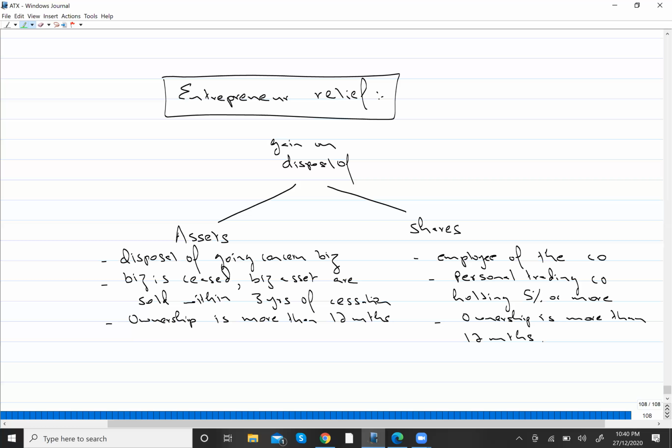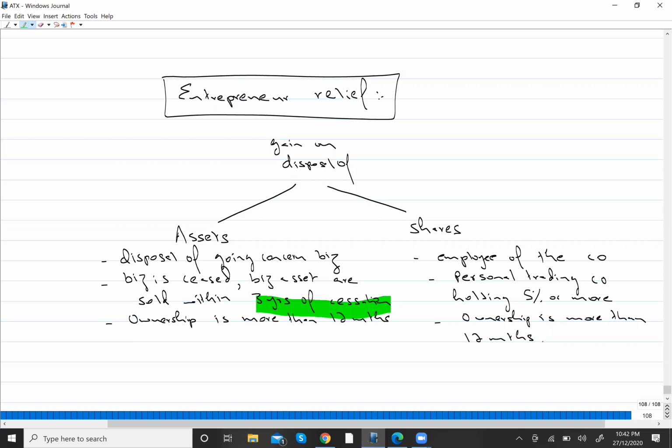So first of all, it should be a non-current asset. Secondly, it should be a business asset. So it will not include any investment property. ER relief is only available on business assets. Now let's suppose I have ceased my business, I have ceased a trade. Obviously I will sell my business assets. On sale of business assets, if there is a gain, on that gain you will receive ER relief. But for that, you need to sell within 3 years of cessation.